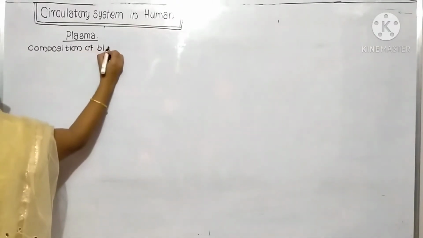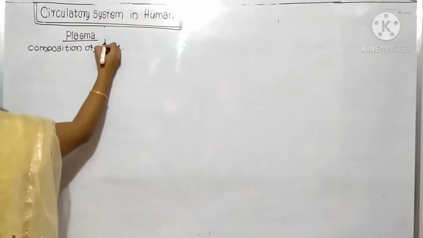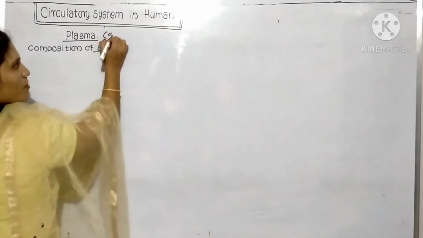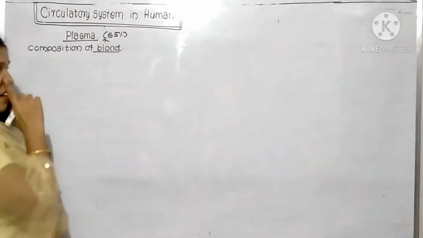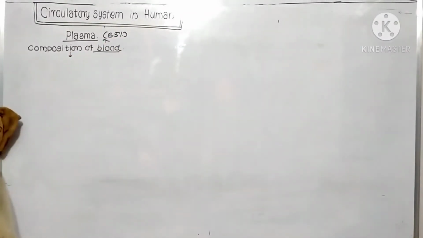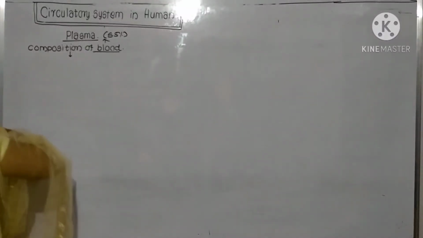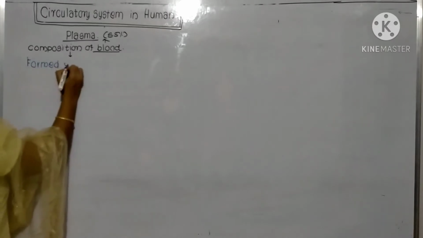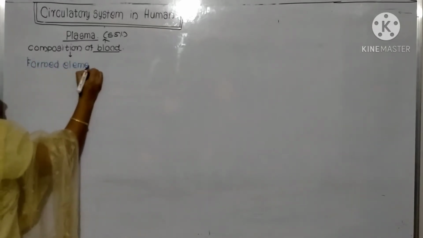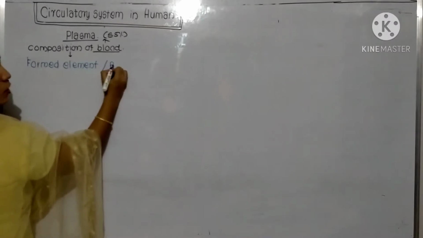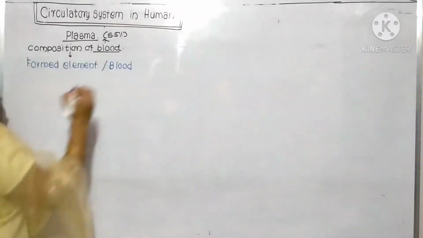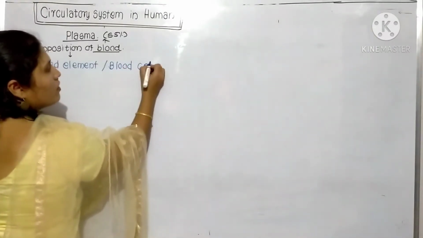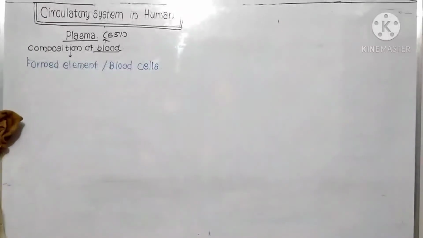In the blood vascular system, we are talking about this composition of blood. We have already studied the plasma, which is 55%. Now we are going to study the formed elements. These formed elements are also known as blood cells, or blood corpuscles.